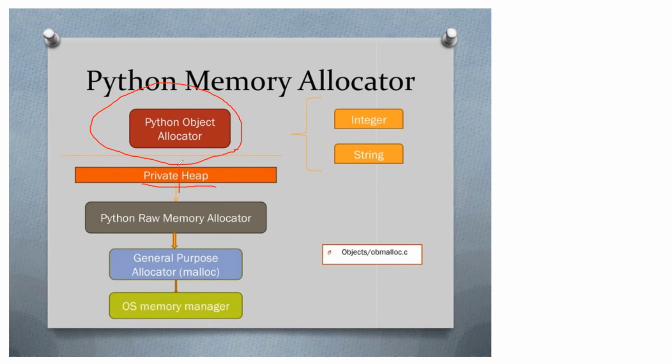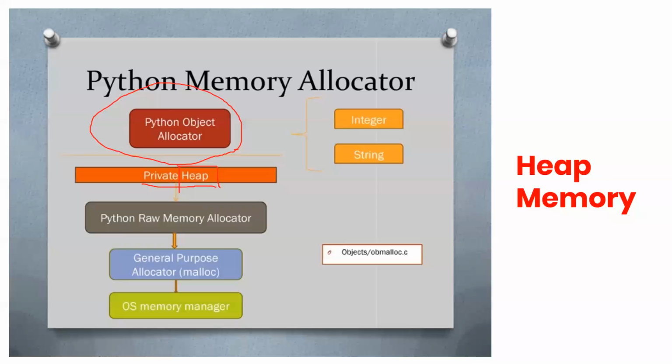This thing is heap memory. We call it heap memory. Whenever you write a program, for that program Python creates a private heap, means a private space that will not conflict with other memory locations. It's not like I have written two Python programs, one in Jupyter. Just understand that whatever was written in one notebook on Jupyter, and whatever is written in a separate Jupyter notebook, are from separate heaps. So the heap is the thing that separates them.